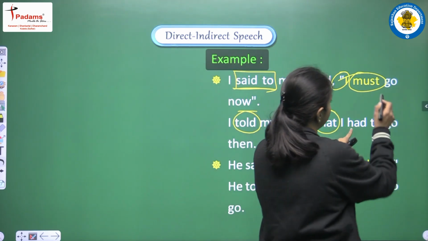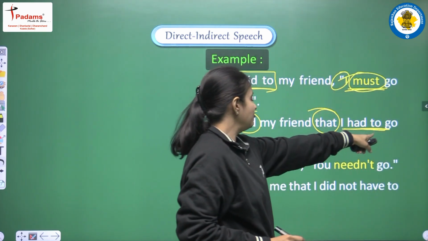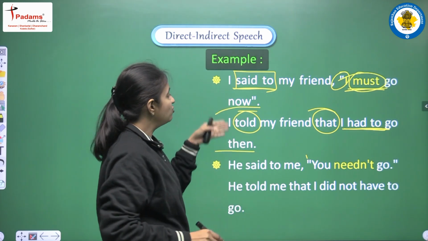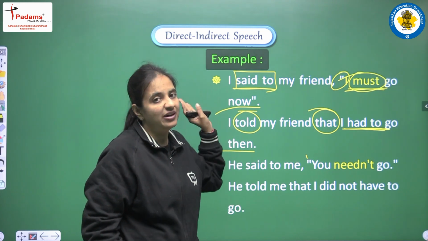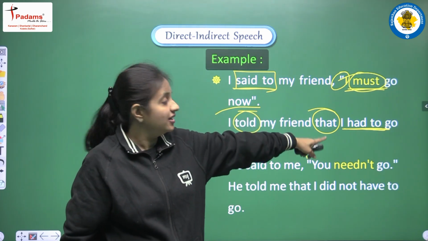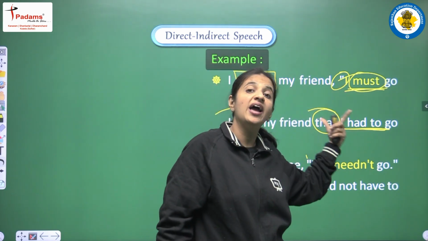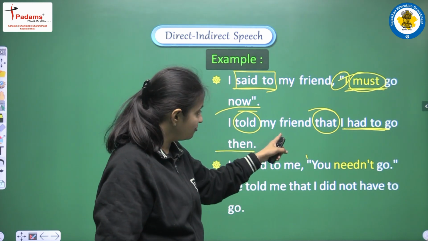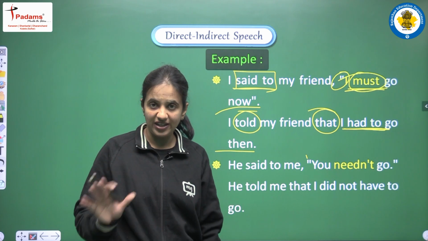Now we are converting must into had to, and after that we are writing go and now is converted into then. Yes, we will read these changes also, that why we are converting now into then, but right now just focus on the conversion of must. So we are converting must into had to, and the complete sentence will be I told my friend that I had to go then. Okay.